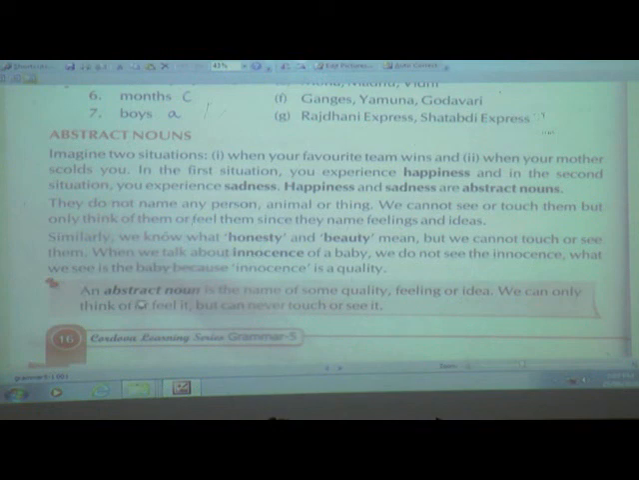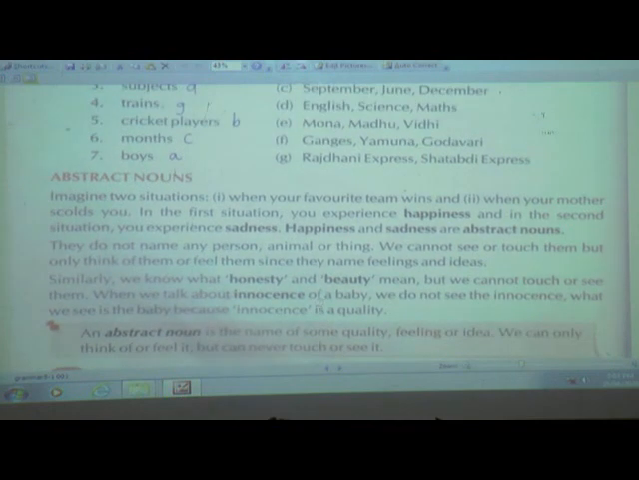So what is an abstract noun they have given? An abstract noun is the name of some quality, feeling or idea. We can only think of or feel it, but can never touch or see it. They have told that an abstract noun is the name of some quality, like innocence, or kindness, which is also one quality, and bravery, pride. These are the qualities of any person, but we are not able to touch and see them.